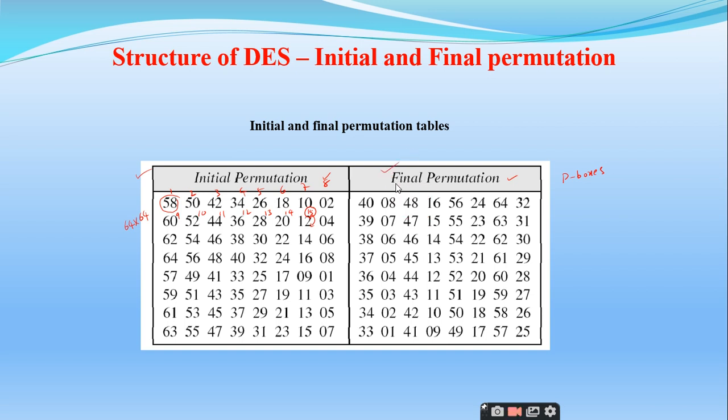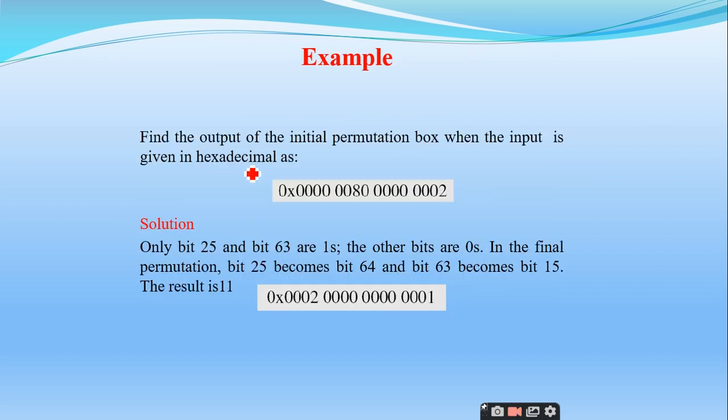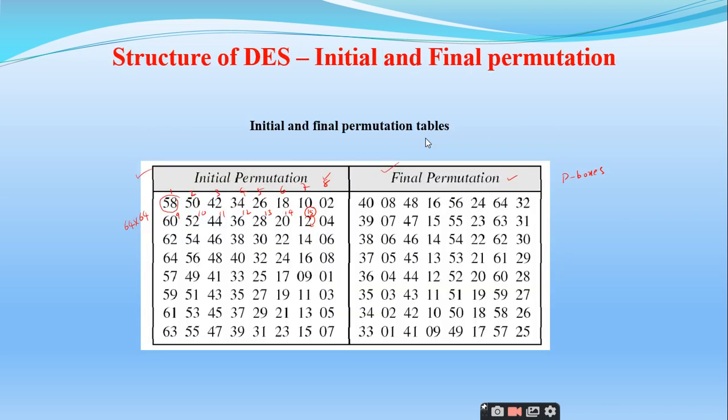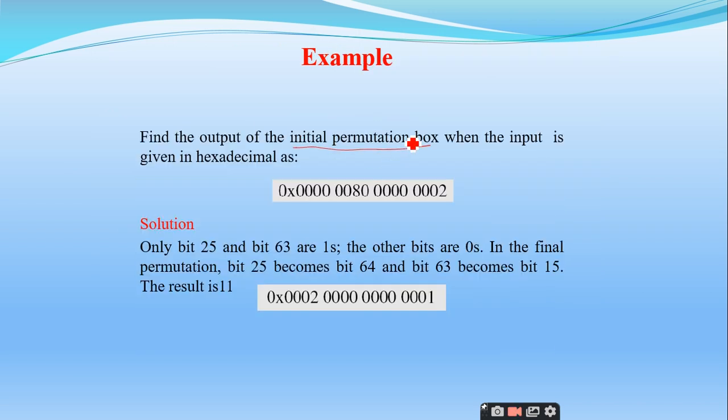Similarly, the final permutation also goes in the same manner. Now let us see an example. Find the output of the initial permutation box. You should consider only this box, so don't get confused. When the input is given in hexadecimal as 0x, what does this 0x represent? It represents that the number you are giving is in hexadecimal notation. It has no significance inside the data. It simply says that it is hexadecimal notation.